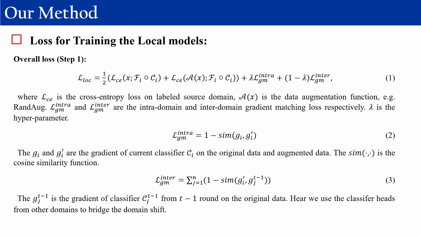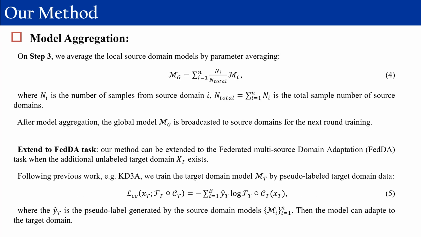Lambda is the hyperparameter. We conduct intra-domain gradient matching and inter-domain gradient matching for reducing the domain shift and improving the generalization of the model. Under the data decentralization scenario, on the server side, we average the local source domain models by parameter averaging, as shown in Equation 4. After model aggregation, the global model is broadcast to source domains for the next round of training.